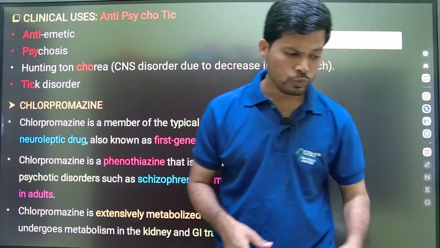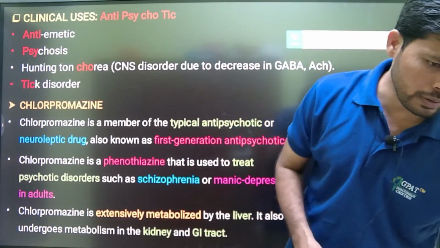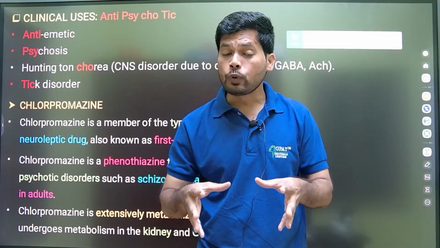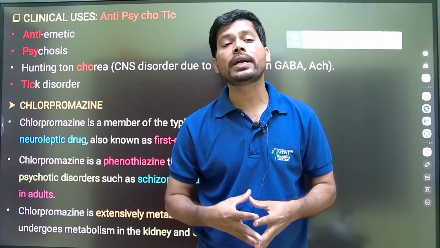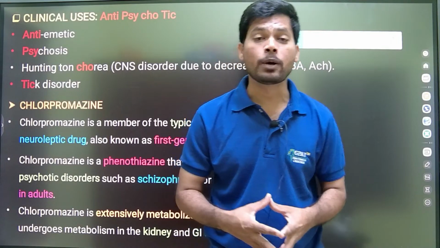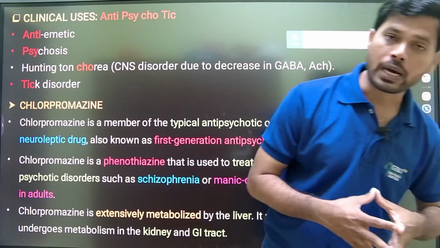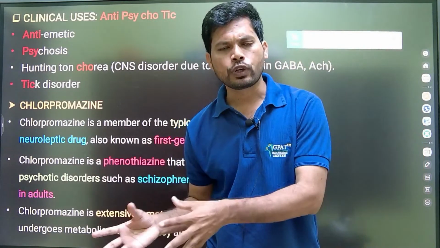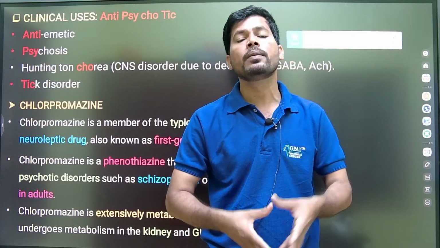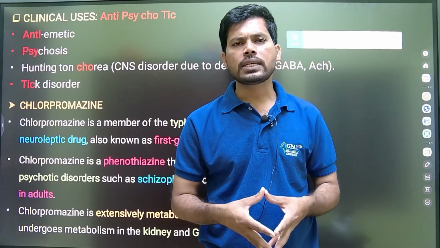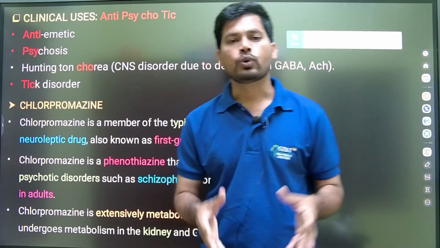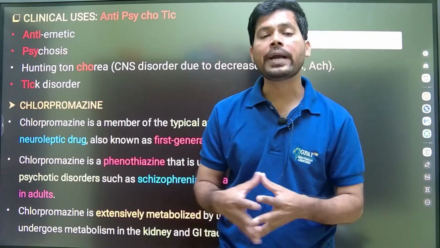I hope you got some idea regarding what is psychosis, why it is known as schizophrenia, what is the role of dopamine, and how dopamine may develop the symptoms of schizophrenia in the form of positive symptoms as well as negative symptoms. And after that, we went to the drugs and detailed discussion of first generation and second generation in the definition manner. And after that, an easy trick to remember the general clinical applications of the antipsychotics. So definitely you have some idea on psychosis.